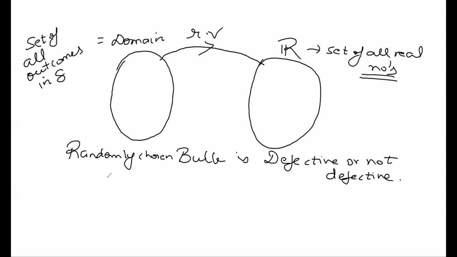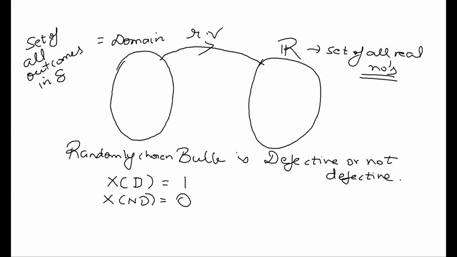Suppose it's defective, then the random variable X will take the value 1. If it's not defective, the random variable X will take the value 0. So that means a random variable is basically converting my events in the sample space to numbers.